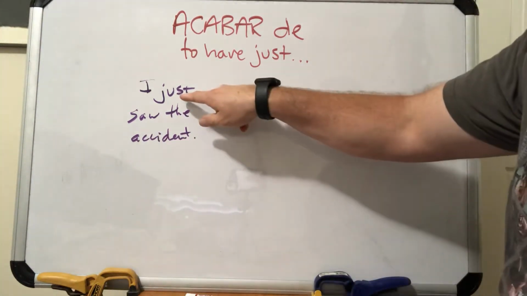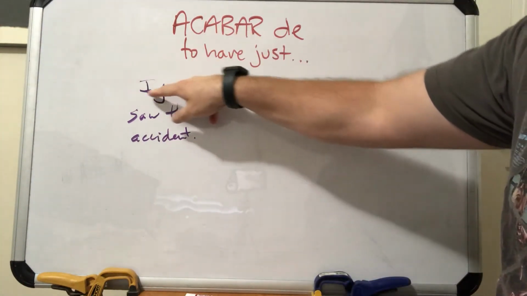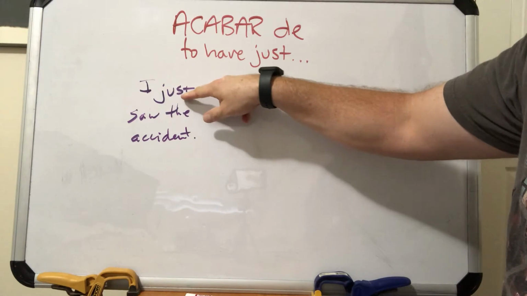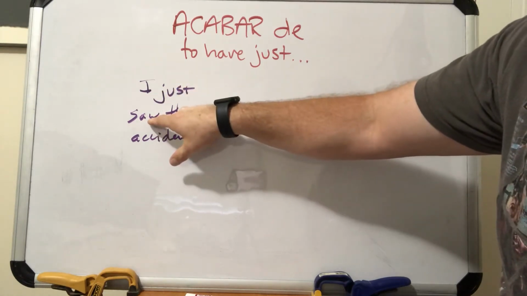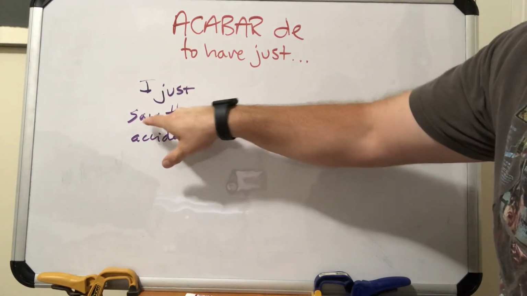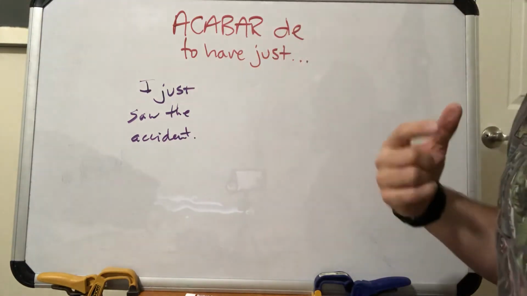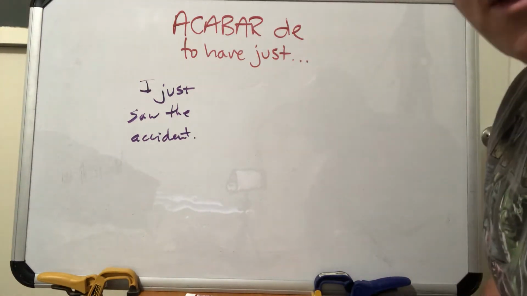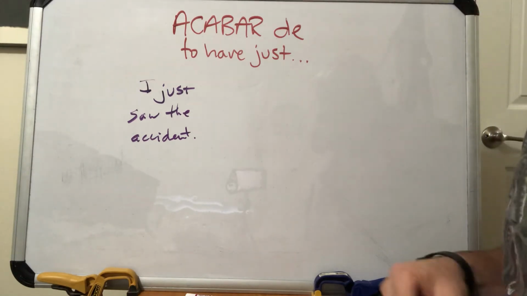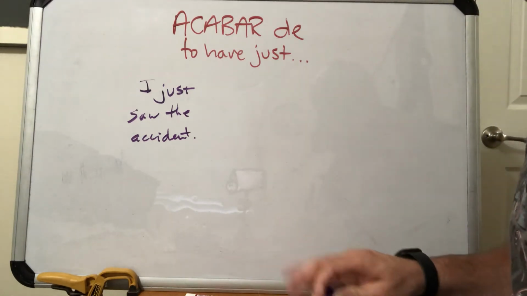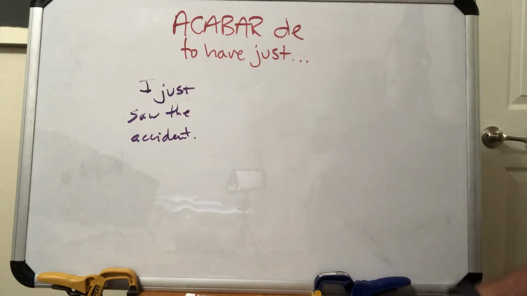Okay, so this is kind of like the acabar because this is in the present tense. So that's kind of the same. But notice the next one is in the past tense, saw. And in Spanish, you don't have to do that. Once you use acabar, you just add it to an infinitive. What comes next is an infinitive, so a verb that you don't have to do anything to, just leave it alone. Leave it as the AR, ER, or IR, okay?